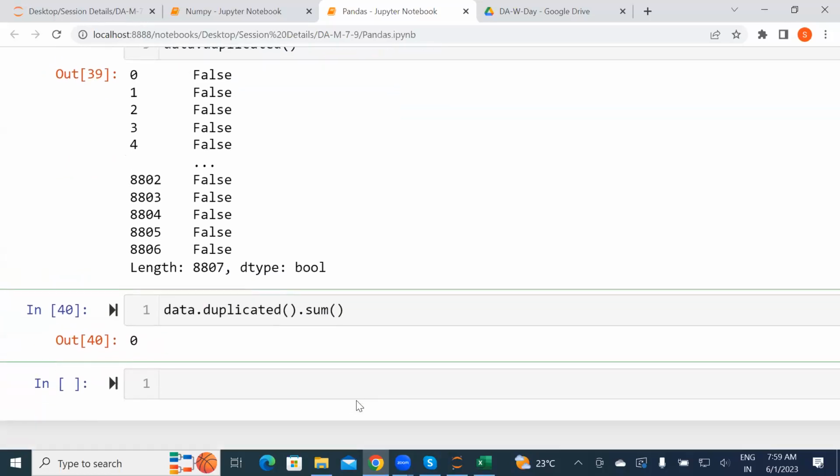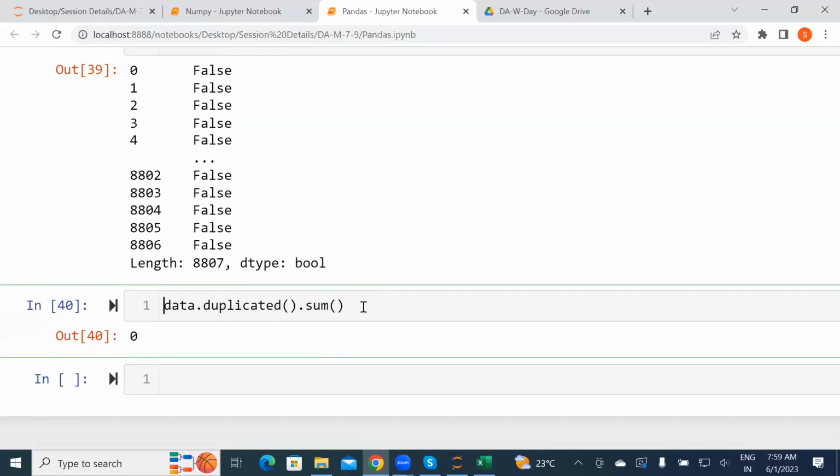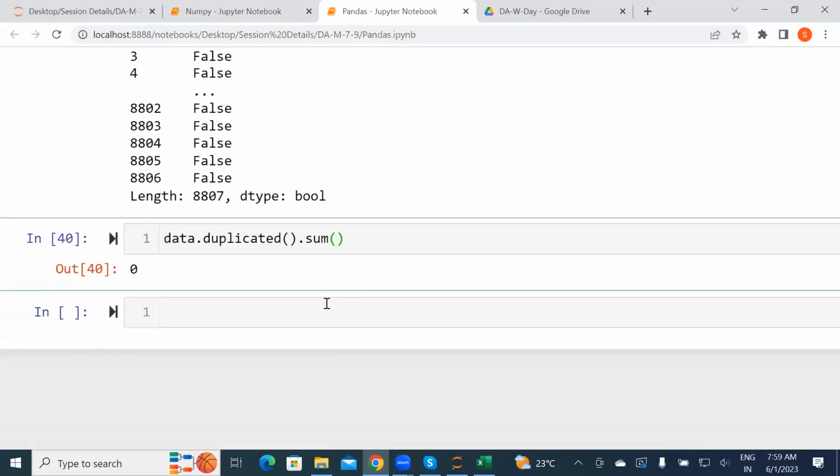Then we'll see together how to remove null values, and if duplicate values are there, how we need to drop the duplicate value. In this data set I don't have it, but suppose you have the duplicate value there. So the next option is you need to drop or remove the duplicate values from the data set.